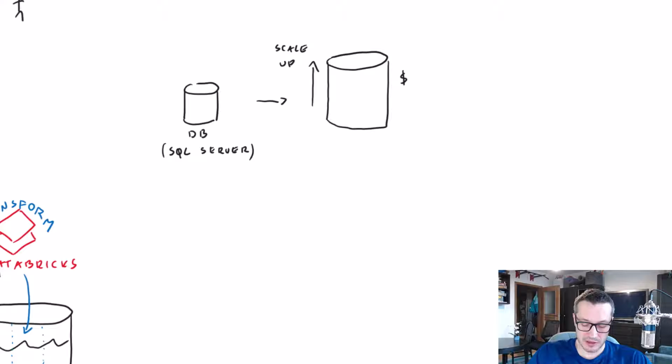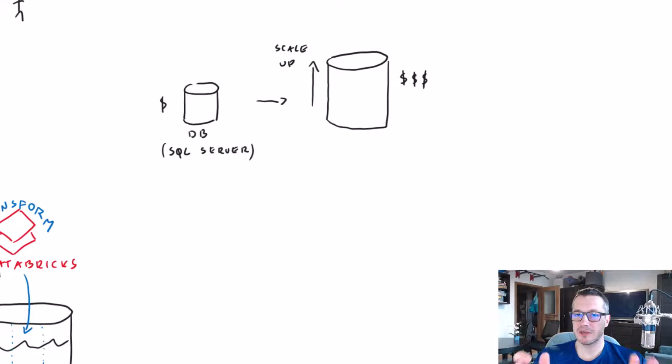The problem was that such a solution was quite expensive. So our small database, alright, it was relatively cheap, but once we tried to scale up our hardware, it became expensive. And it might not be enough for the processing power to be able to process all the data that we had to process. And at some point, we reached a limit. So simply put, we couldn't scale up our database even further because it wasn't physically possible.